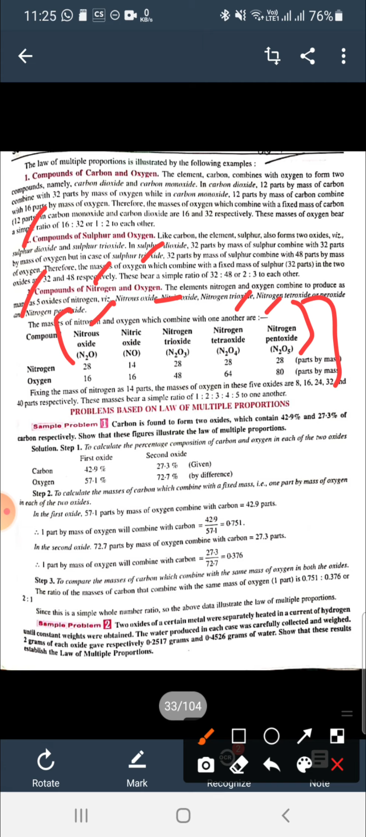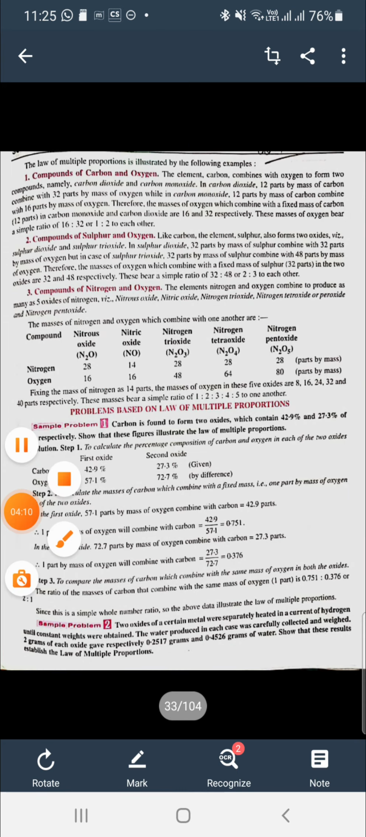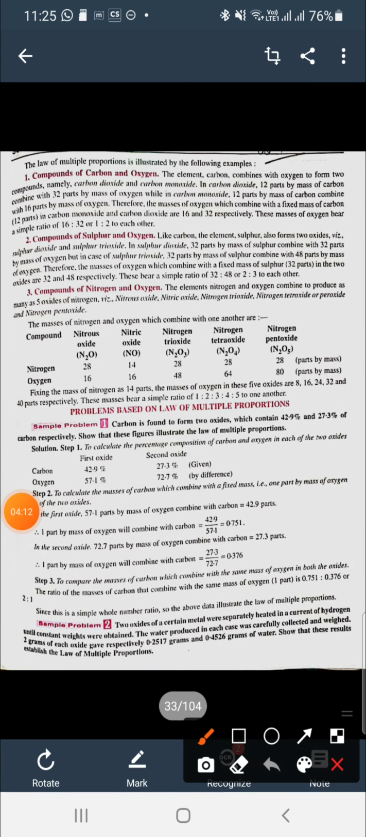Here, as you know, a single nitrogen has 14 and oxygen has 16 gram. In N2O, nitrogen has 28 mass and oxygen has 16. In NO, nitrogen has 14 and oxygen has 16. In this way, similarly, you can see the masses of nitrogen and oxygen in different compounds. If I fix the mass of any of the elements, either nitrogen or oxygen, here I am fixing the mass of nitrogen as 14.